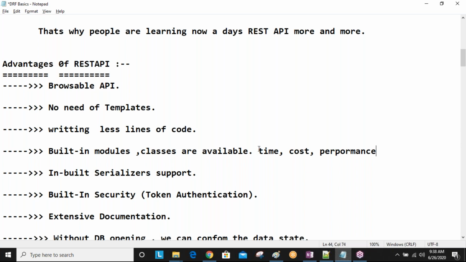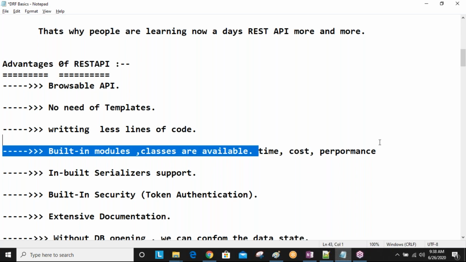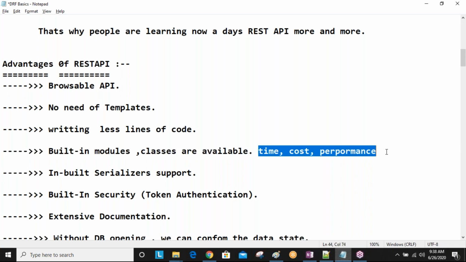Okay, so a lot of benefits are there because of ready-made modules: time saving, cost saving, performance increasing, like this. And since you are writing fewer lines of code, automatically complexity is also reducing. Writing more lines means understanding is more of a problem. This is the reason. Okay, and inbuilt serializer support is there.